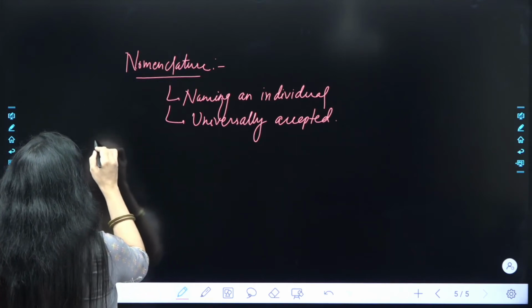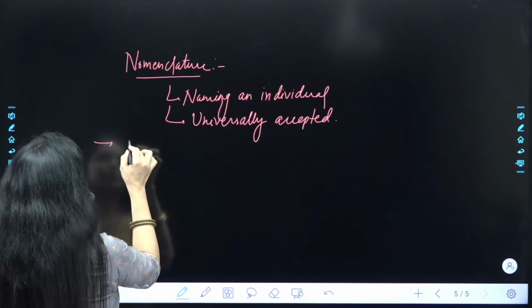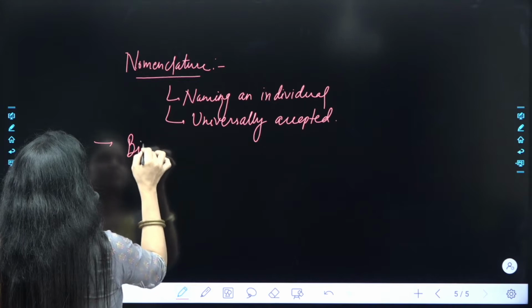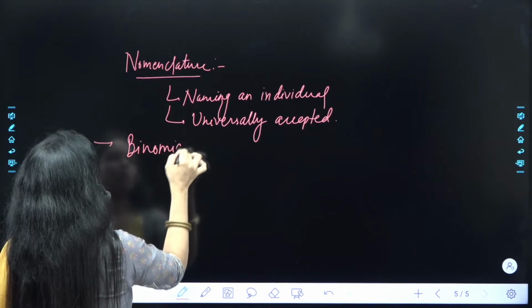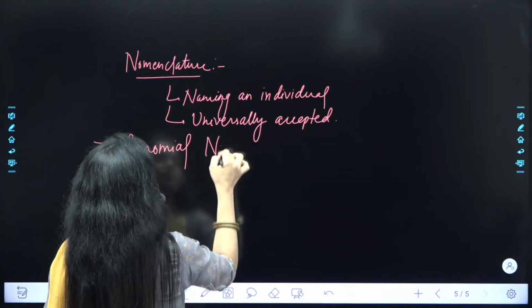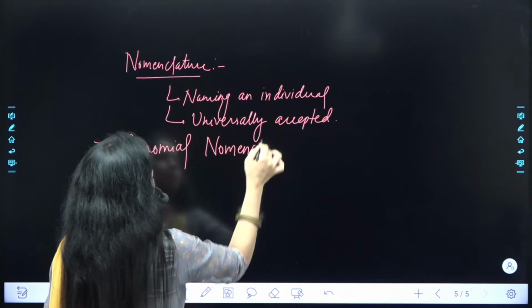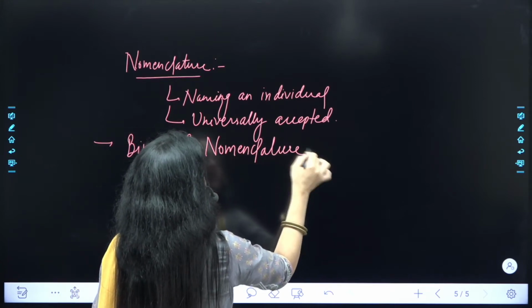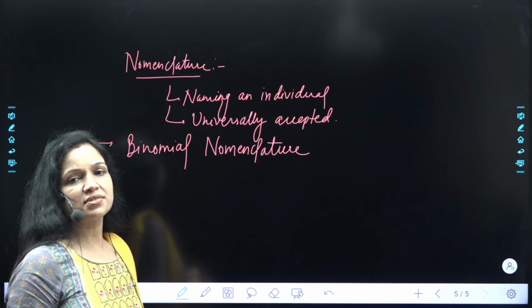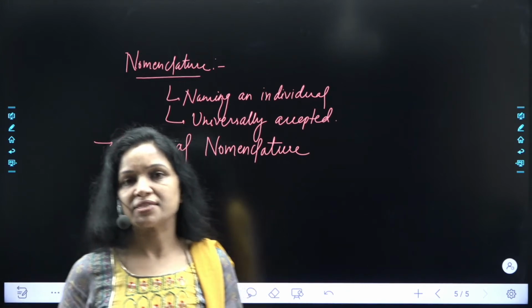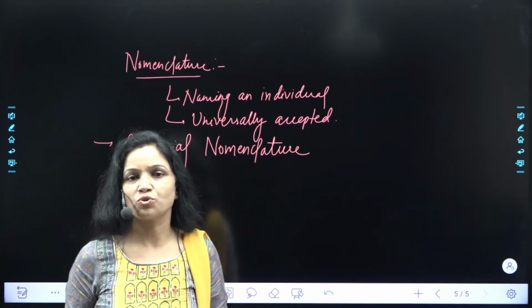But before that, one more term I wanted to tell you, that is binomial nomenclature. देखो, nomenclature means naming an individual. किसी भी organism को उसका scientific name देना, that is nomenclature.